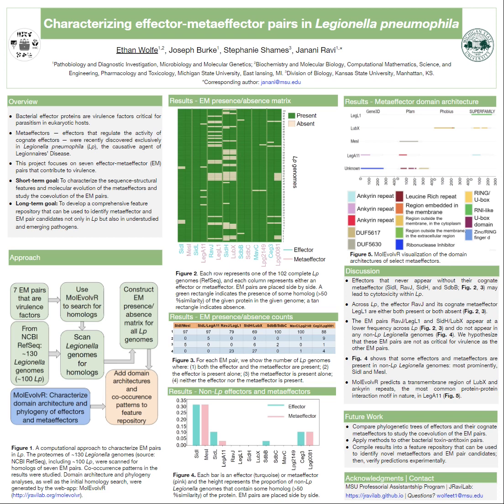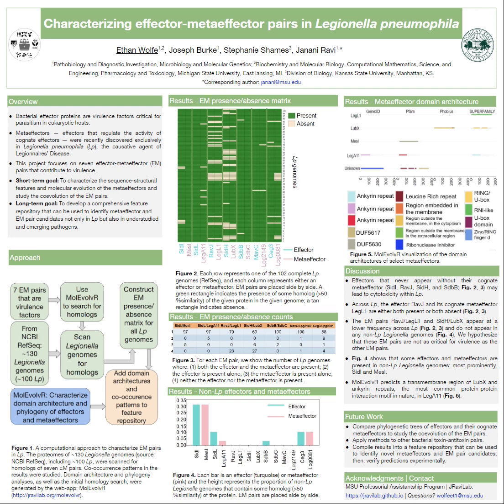Then, based on the patterns in this matrix, if you look at figure 3 here, we were able to get a few basic statistics, or counts if you will, for each EM pair. The first row tells the number of Legionella pneumophila genomes where both the effector and the metaeffector of that pair, for example SIDI and MESI, are present.